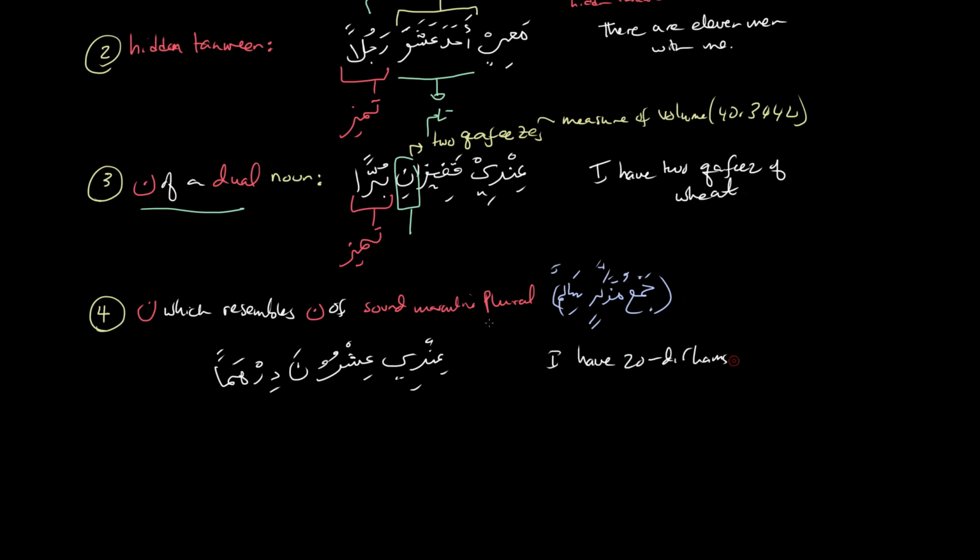So here again we have a noon that looks like the noon of a sound masculine plural, Ishruna, and therefore this is tamiz over here. So this would be the tam. So that's the tam in here. Those are the 4 cases.